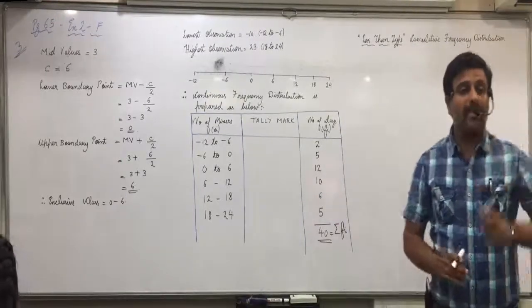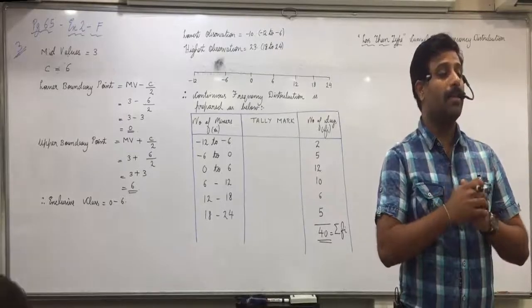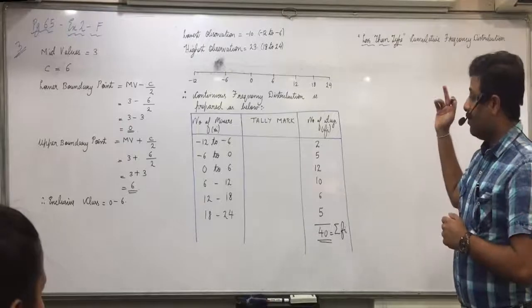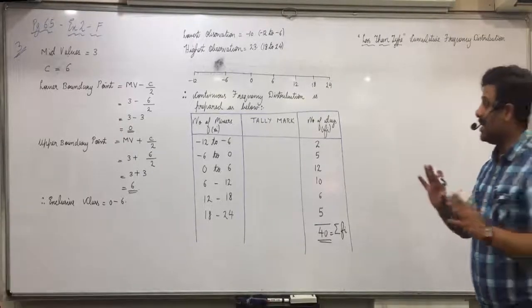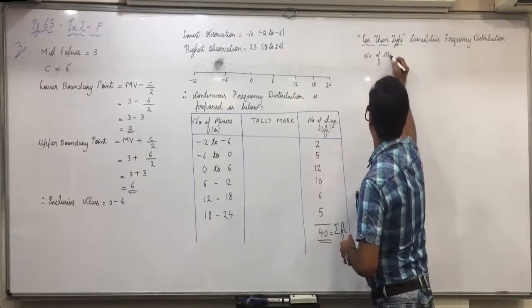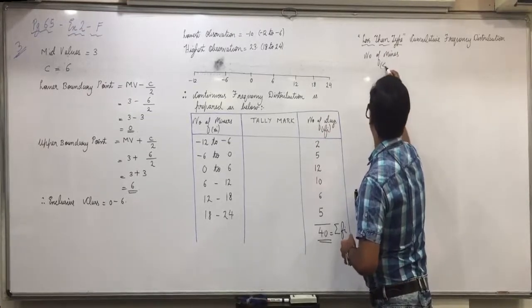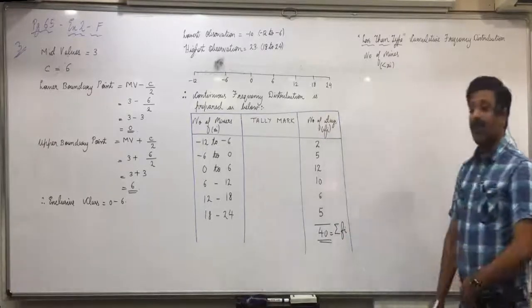Now, when we write less than type cumulative frequency distribution, will I mention less than xi or less than or equal to xi? Less than xi. From continuous, you have to be careful. You write number of mixers in bracket less than xi. Equal to sign will not be used. Got it, everyone?